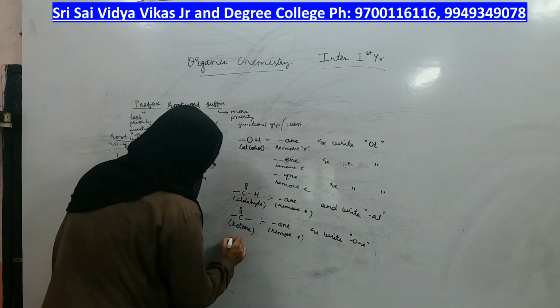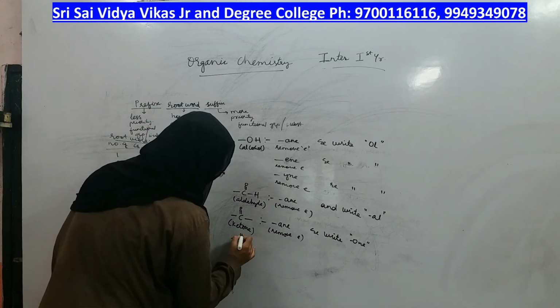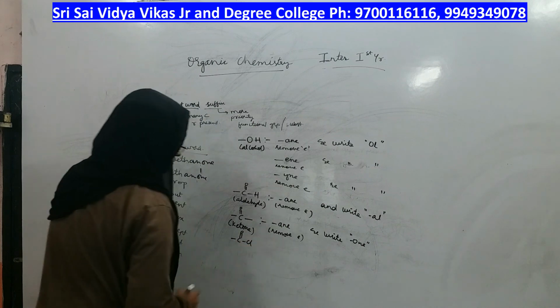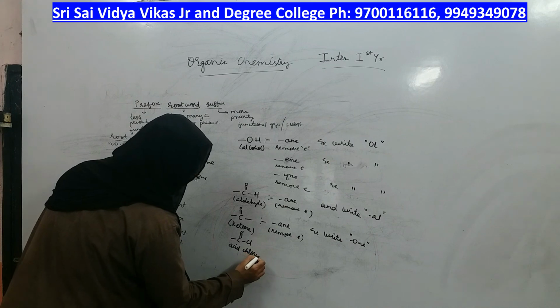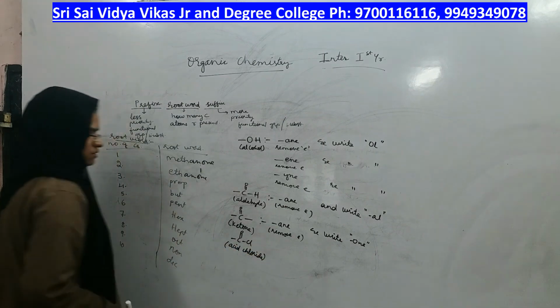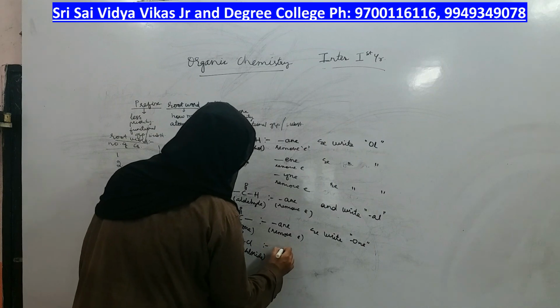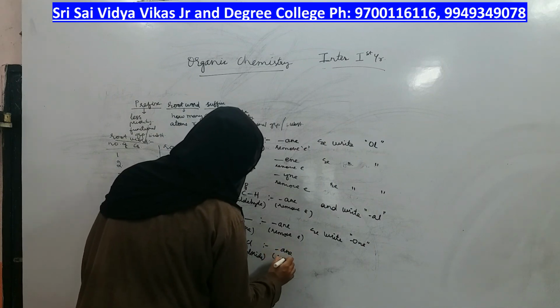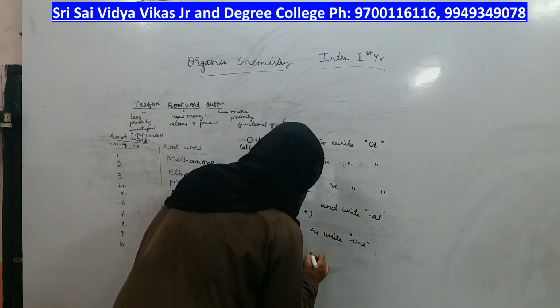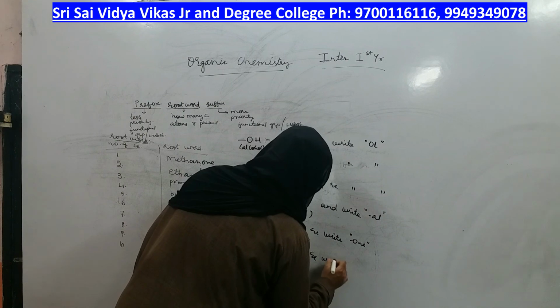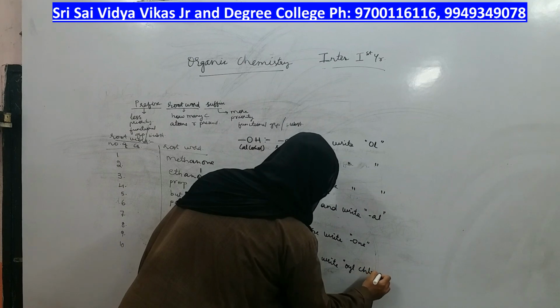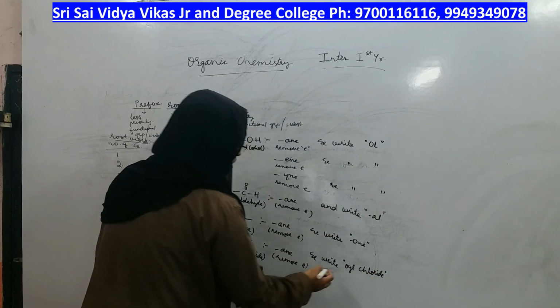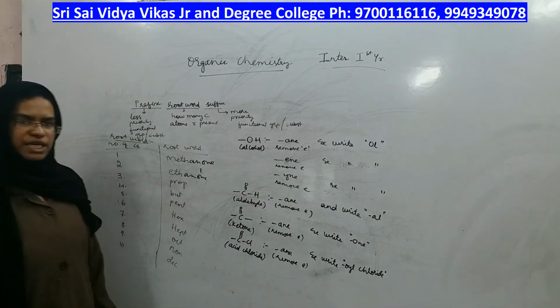Same way, if the functional group is acid chloride, what should you do? Same thing: from ane, remove E and add the suffix oyl chloride, or oyl fluoride, or oyl bromide, or oyl iodide.